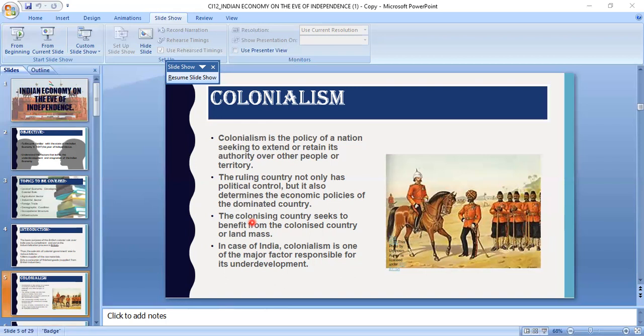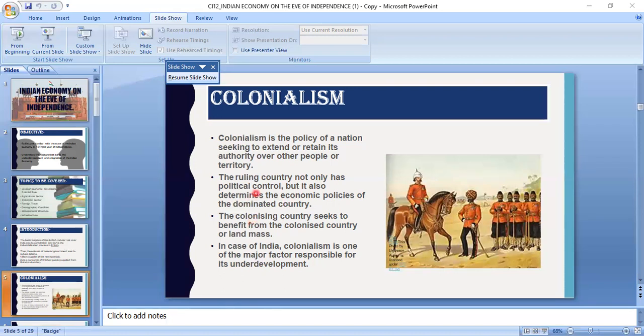But during the British period, in order to collect the revenue regularly in a fixed amount, the zamindari system was introduced by the Britishers. Now, who were these zamindars? The zamindars were the people who were appointed by the Britishers or British government to collect the revenue from the villagers. And these zamindars were given the power to collect a fixed amount of revenue, which was almost half of the produce from the villagers, and deposit it in the British ruled territory.